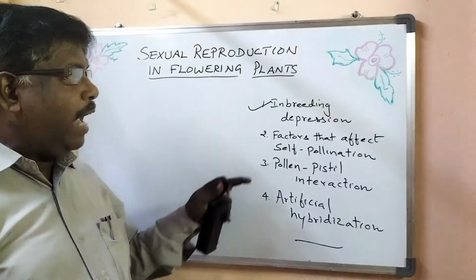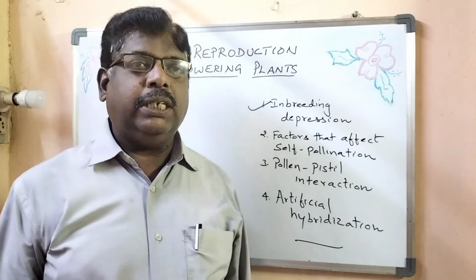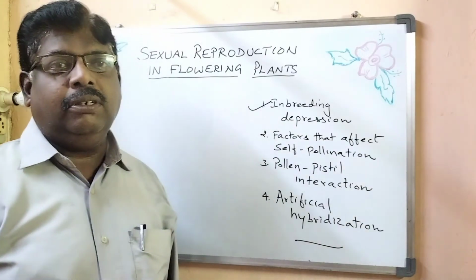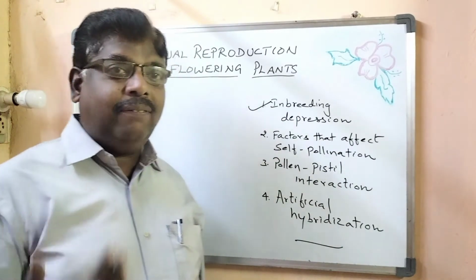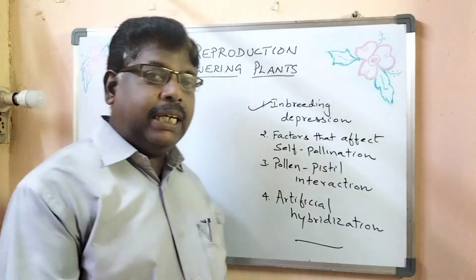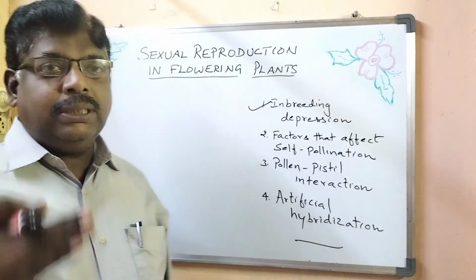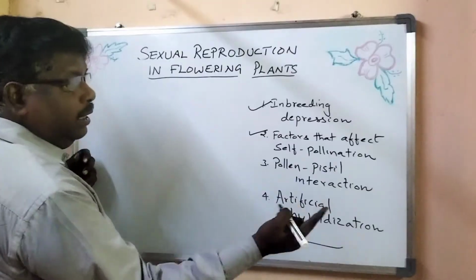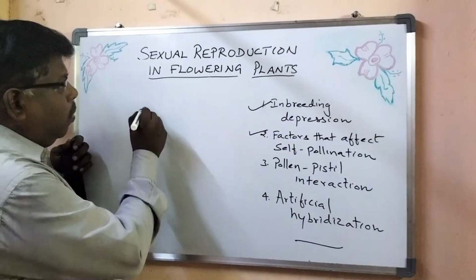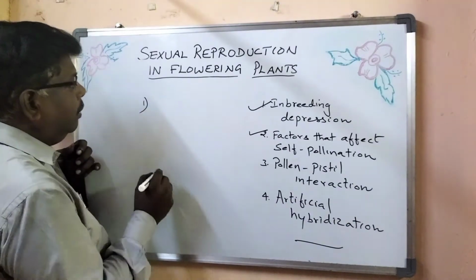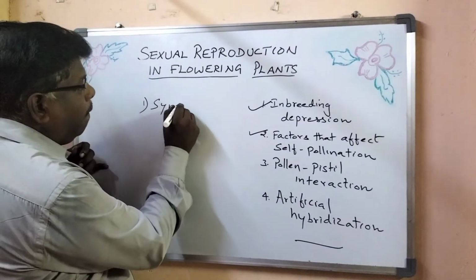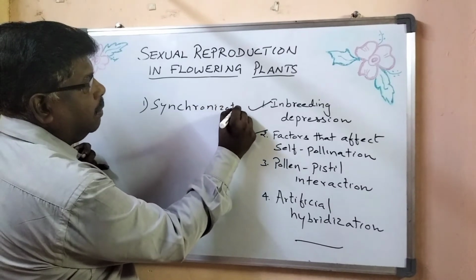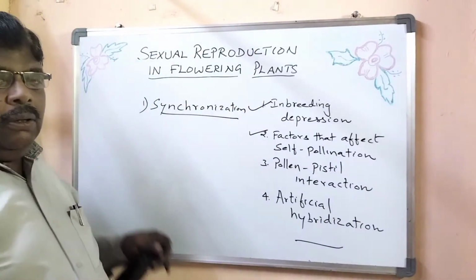Now we'll see factors that prevent self-pollination, or you can also call them devices that discourage self-pollination. Number one is synchronization.